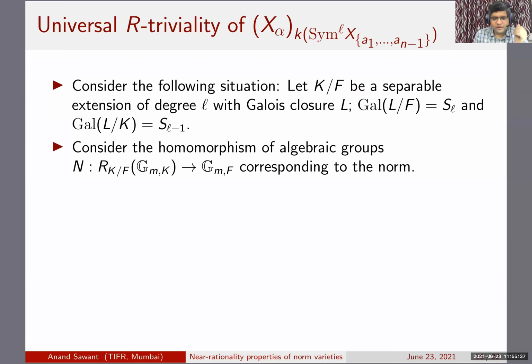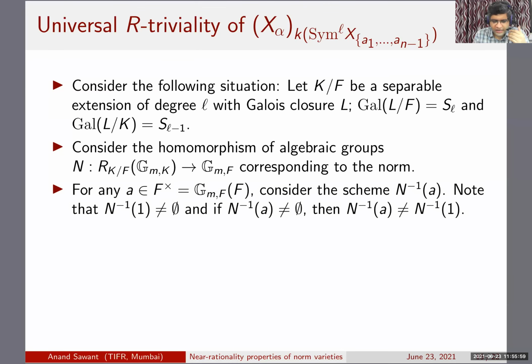Now you can look at G_m over capital K and its Weil restriction to F, and then the norm map can be seen as a homomorphism of algebraic groups from the Weil restriction of G_m to G_m. And now, of course, for any unit A you can look at the pre-image of that unit, N inverse of A, and so N inverse of 1 is just